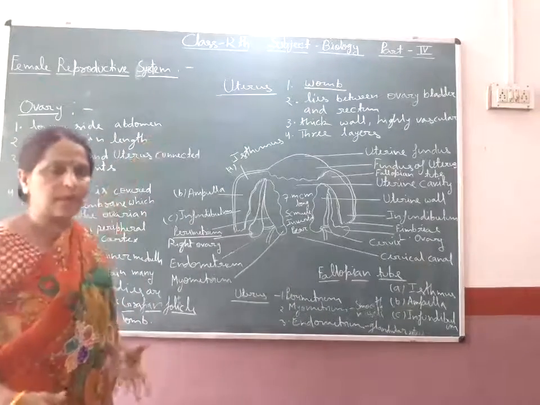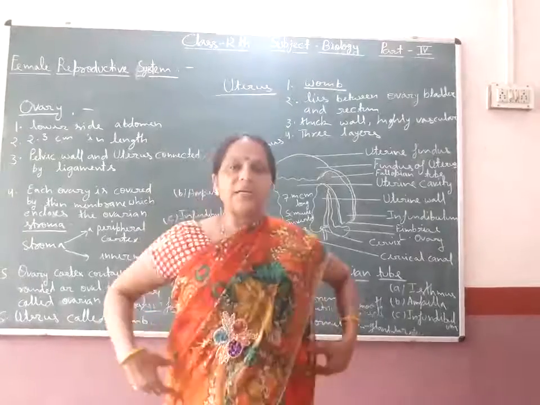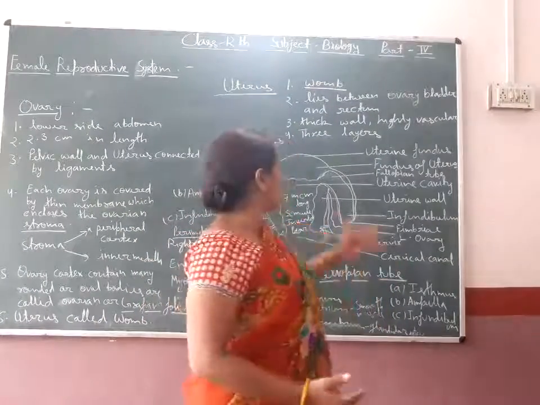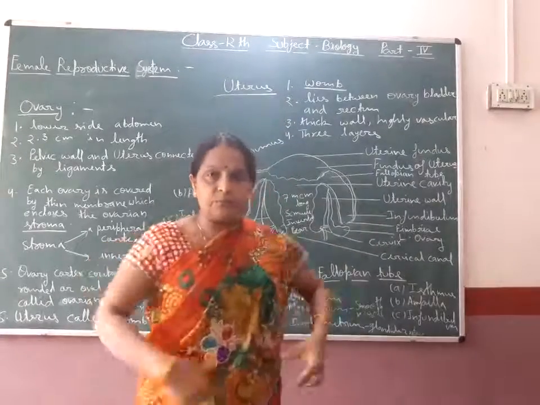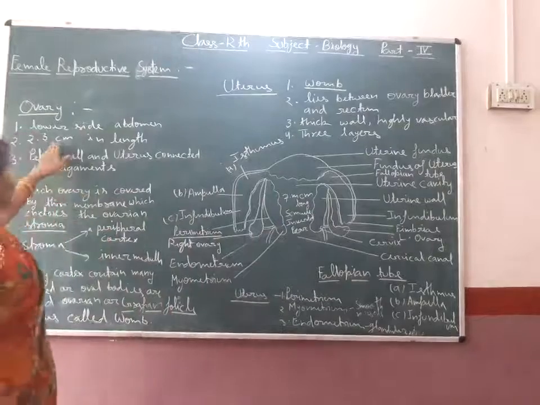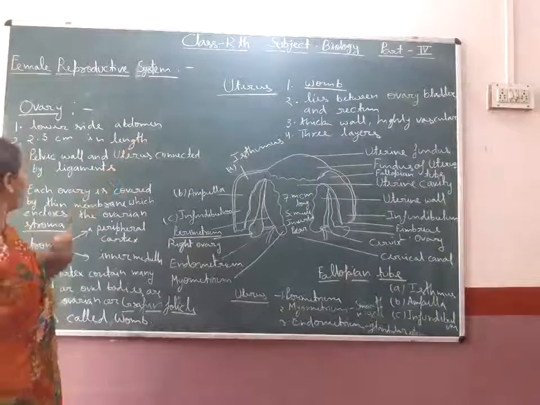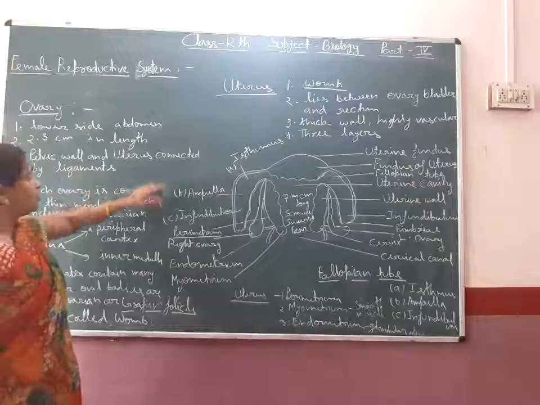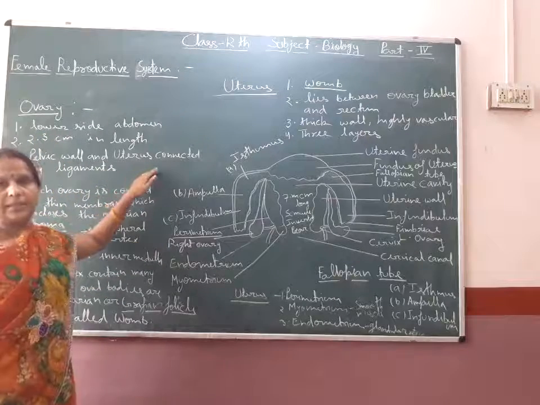All of you know about the body. This part is the abdomen. After the abdomen, this ovary is situated on both sides. A pair of ovary is 2-3 centimeter in length, and the pelvic wall and uterus are connected by ligaments.